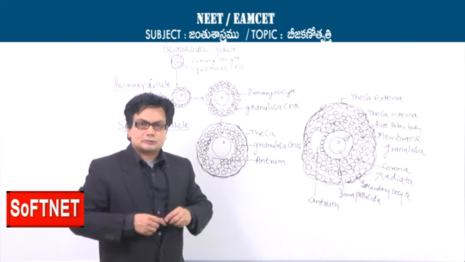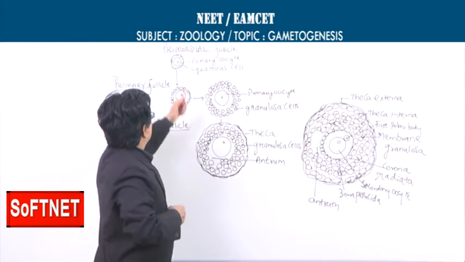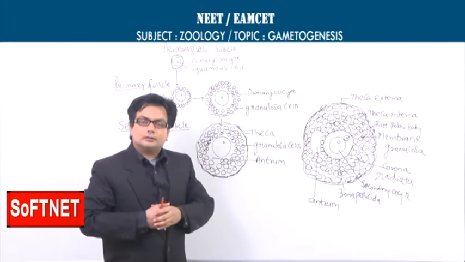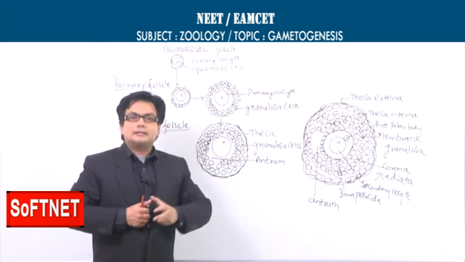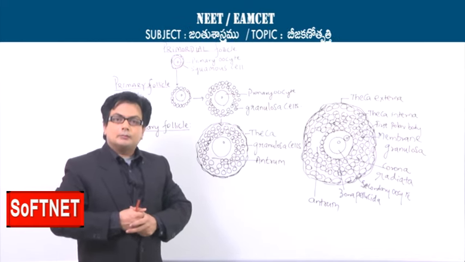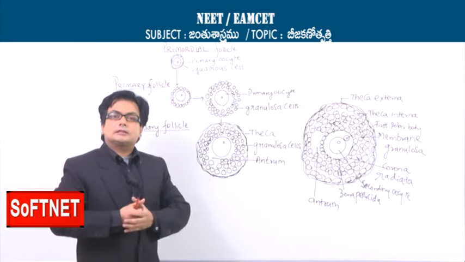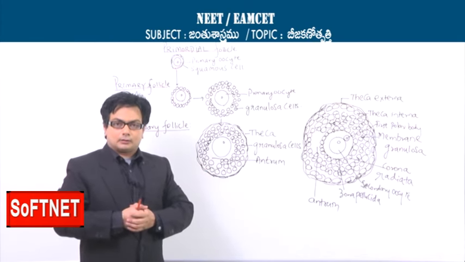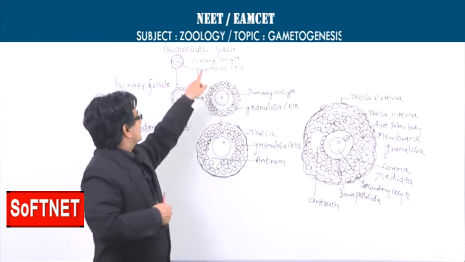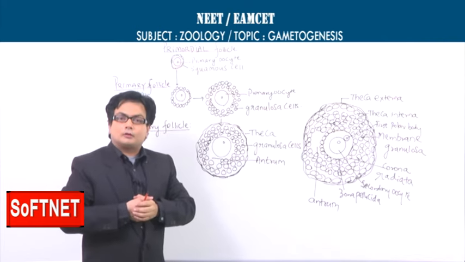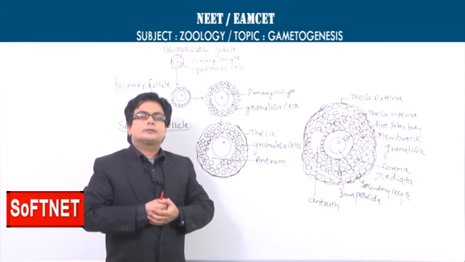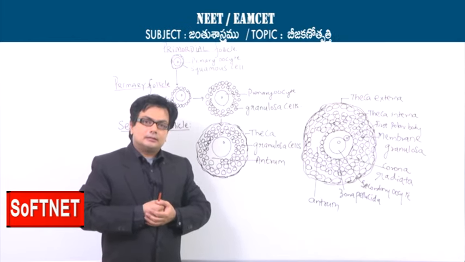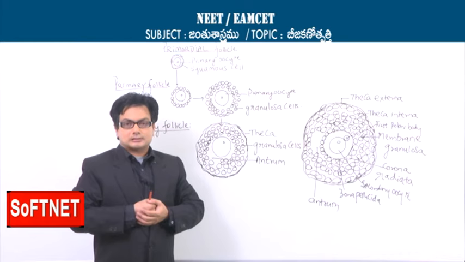So I start my explanation with the fundamental first part called the primordial follicle. What is a primordial follicle? Follicle itself always refers to a multicellular unit, a group of cells. Here, when I say the term primordial follicle, the very first one you can see here, in the center there is a cell, that is the primary oocyte, and the primary oocyte is surrounded by the squamous cells.